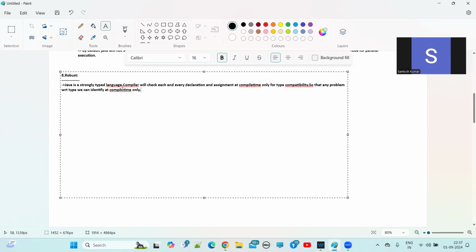Due to this type compatibility, you can say a Java program is robust. Then the other one: in Java, we have a garbage collector feature, guys. What will the garbage collector do? If any inactive objects are available, then the garbage collector automatically deletes those inactive objects for memory management.